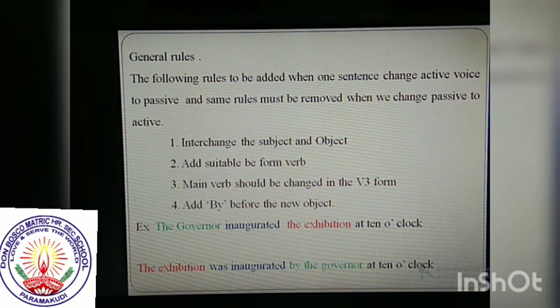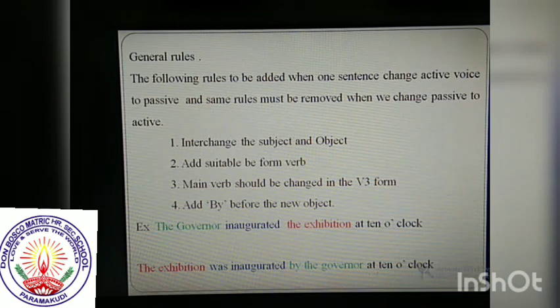So we have to add a past be form verb. Was, were, there are 2. The exhibition is singular, so we have to add was. Okay, I hope you understood very well. The exhibition was, be form verb plus verb 3 form, inaugurated. So, the exhibition was inaugurated. The last rule, the main verb should be changed to the verb 3 form, inaugurated, which we have already changed. And the final rule, add by before the new object. The governor becomes the object in the passive sentence, so before the object we have to add by. Okay, the exhibition was inaugurated by the governor at 10 o'clock.